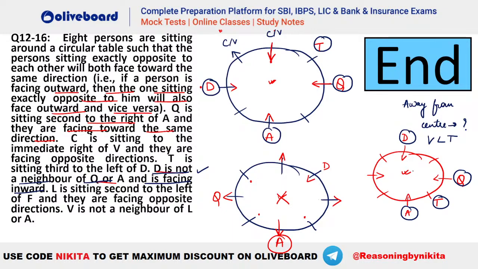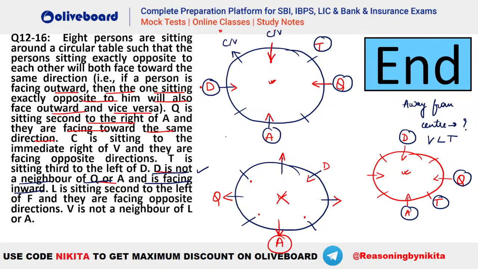In this case, that is the second case, you can see we have two possibilities. So we will place that later. So C is sitting to the immediate right of V. Okay, done. ठीक है. उसके बाद क्या दे रखा है? T is sitting third to the left of D. Done. L is second to the left of F. So L has to be second to the left of F and they are facing opposite direction.